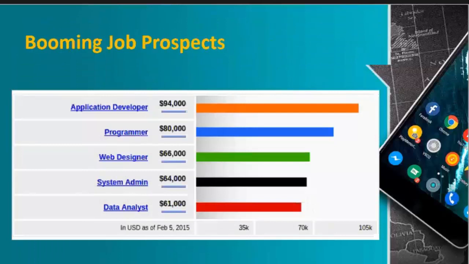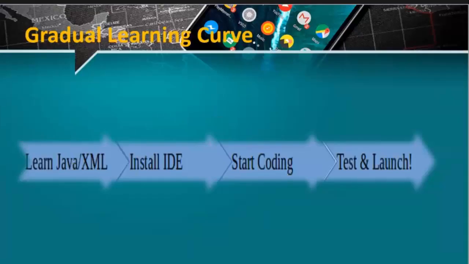This graph is just an assumption of a person having knowledge of Java and where he or she could go from there. Here it clearly shows that application development is one of the promising career paths for professionals who just love creating apps. Gradual learning curve.